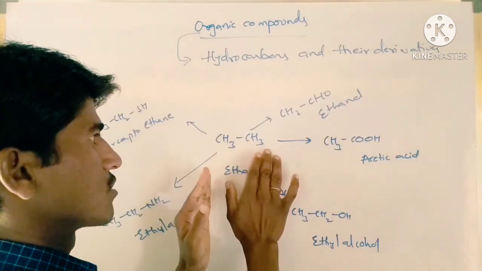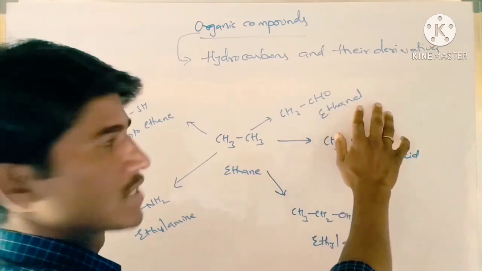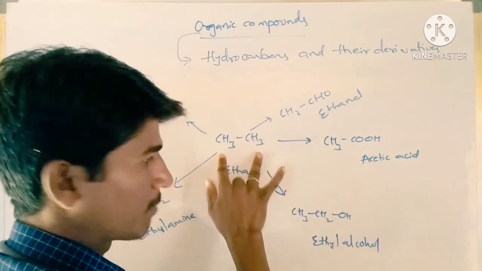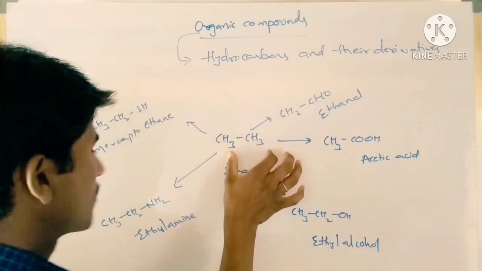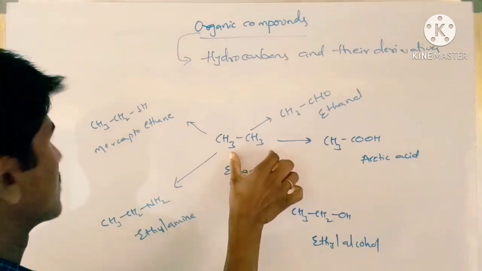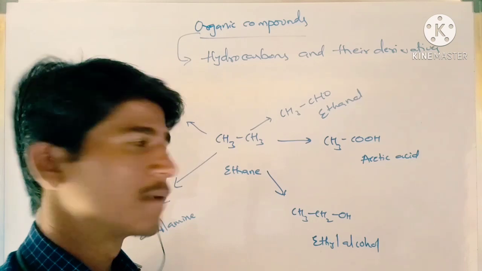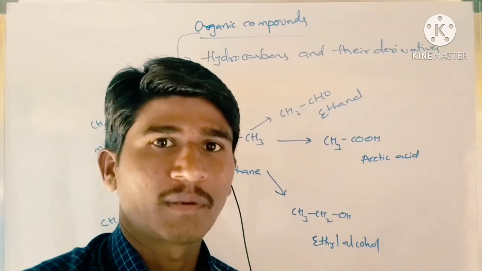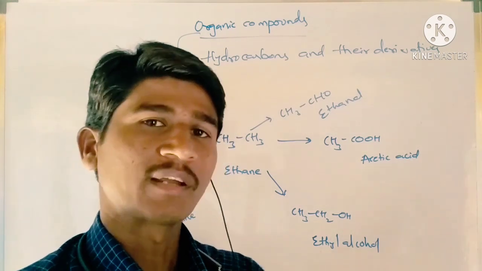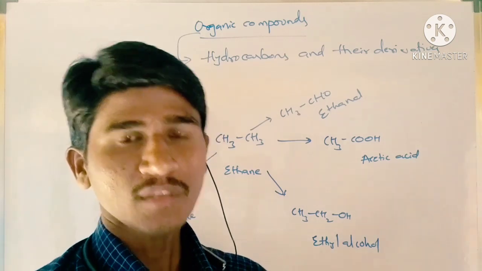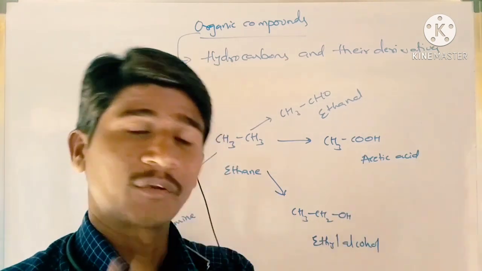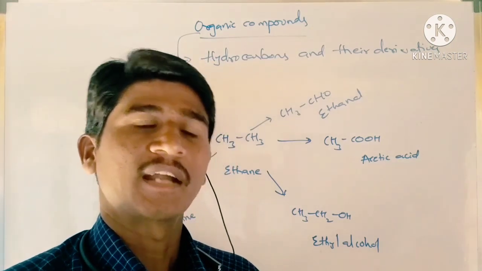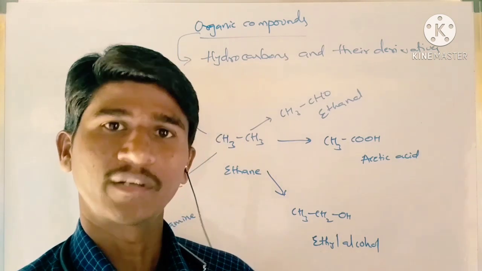Derivatives of ethane: from this hydrocarbon, ethanol is a derivative. Acetic acid is a derivative. Ethyl alcohol is a derivative. Ethylamine is a derivative. Mercaptoethane is also a derivative. All these are derivatives of hydrocarbons. Derivatives are obtained from a hydrocarbon by adding an extra atom of a different element. So organic compounds are hydrocarbons and their derivatives, and organic chemistry explains hydrocarbons and their derivatives.